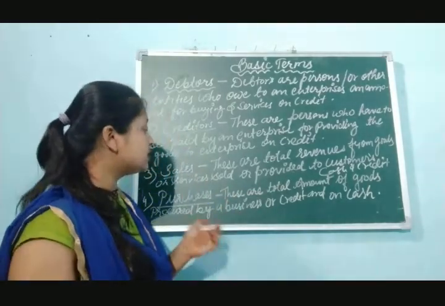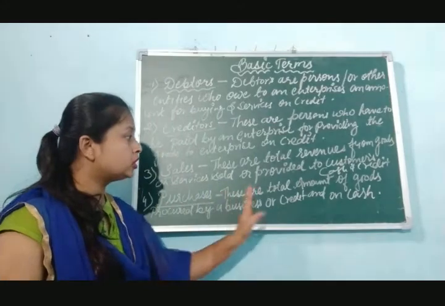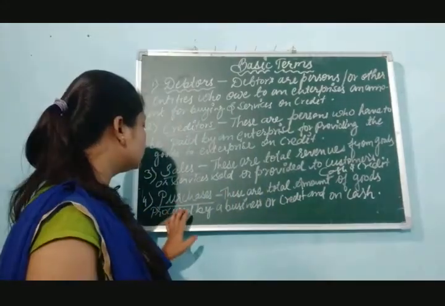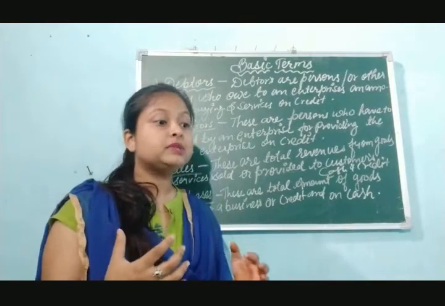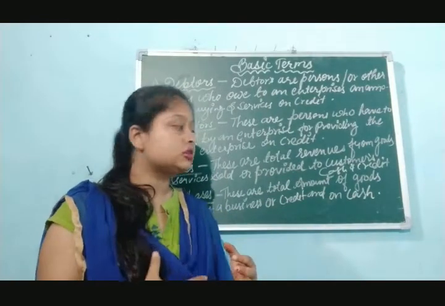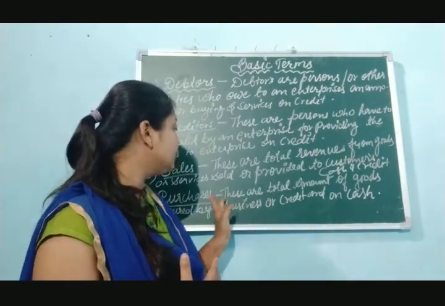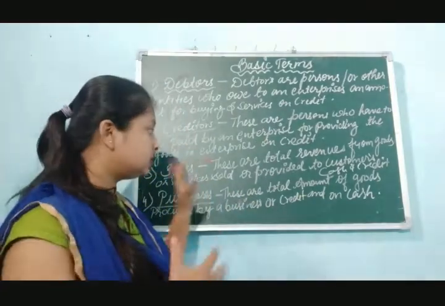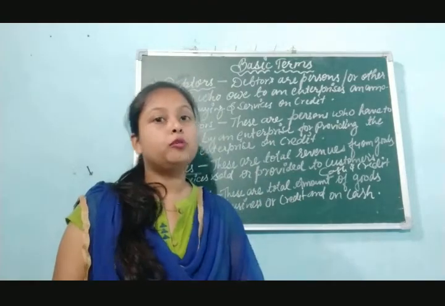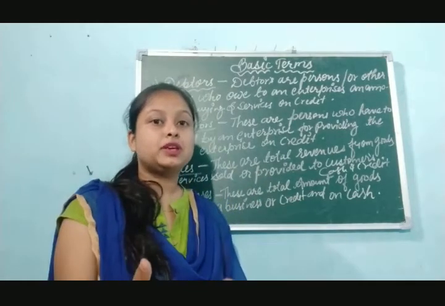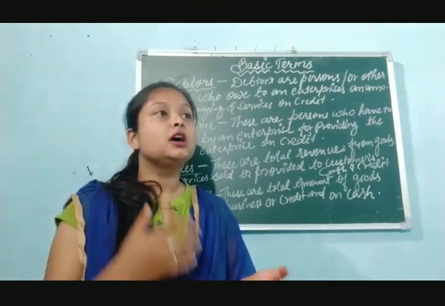The same process is with purchases. Whatever goods or amount of goods procured by the business, we being the firm, that will be called purchase, and it can be in two forms, cash basis or credit basis.